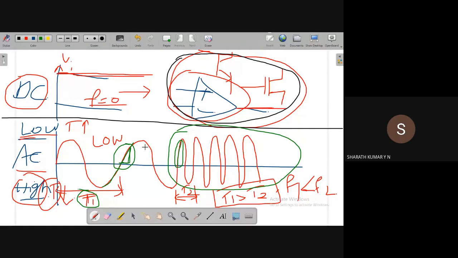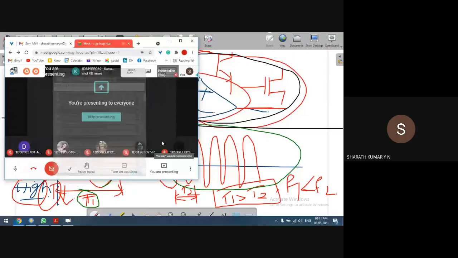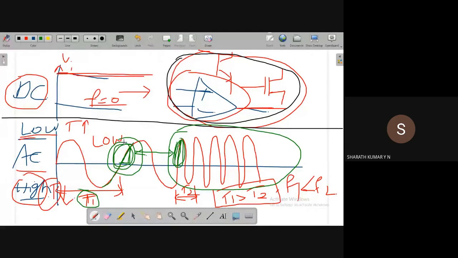It's changing so fast. Compare these two regions of the waveform, marked in green. Here the rate of change is very small in the low frequency signal, whereas in the high frequency signal the rate of change is very high. That is very fast. The signal is changing at a much faster rate. What is the problem with this?